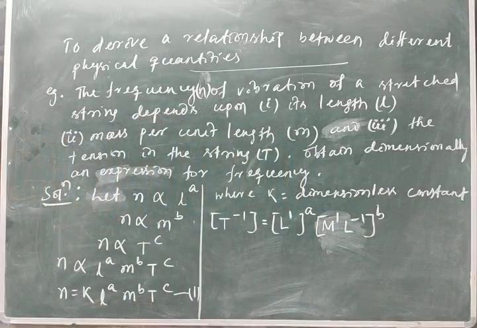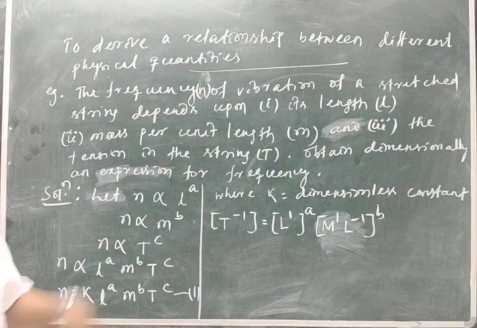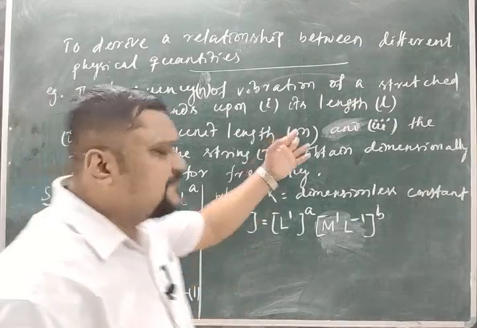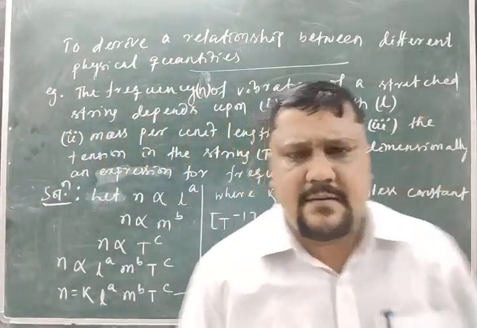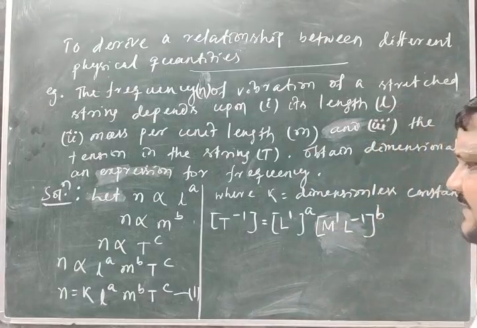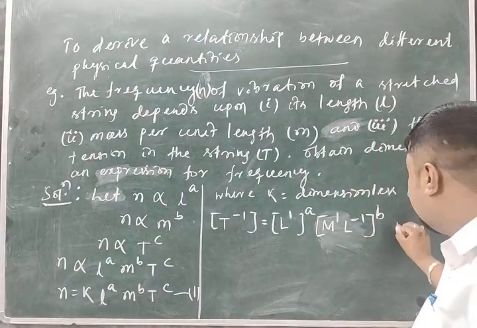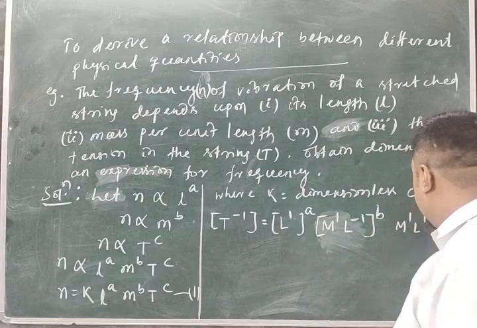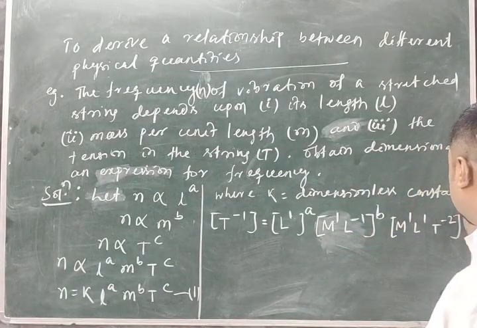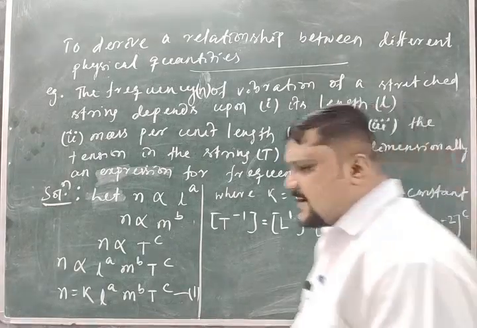Generally in some cases the symbol may be mu. Here you can change the symbol. If you have confusion with mass, you can take it as mu. Otherwise, if you read the statement, you can know that this m is mass per unit length. And the third one is the tension, that is a force, M1 L1 T minus 2, force to the power c.